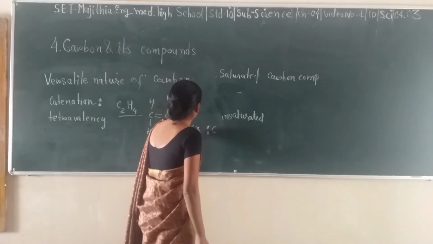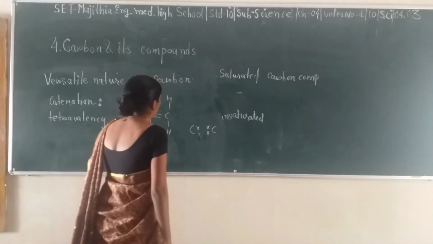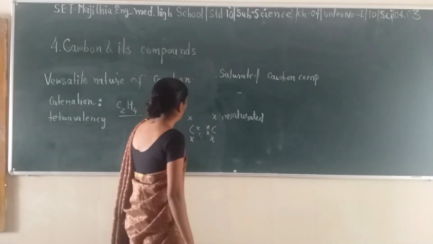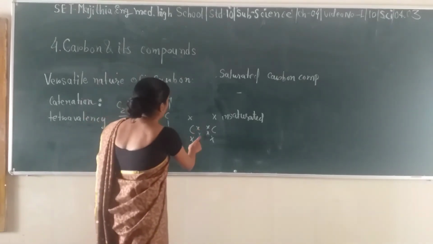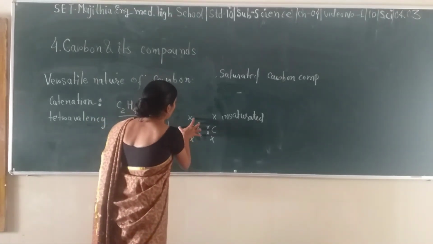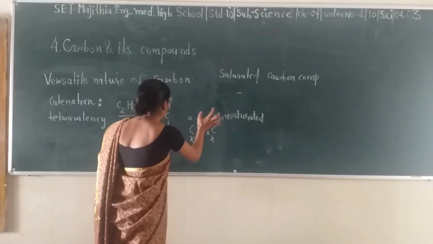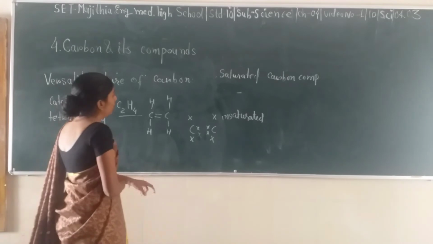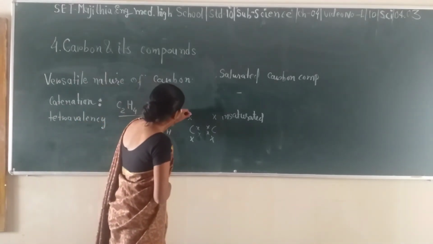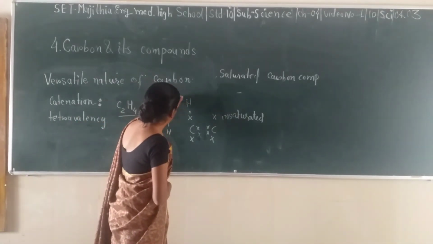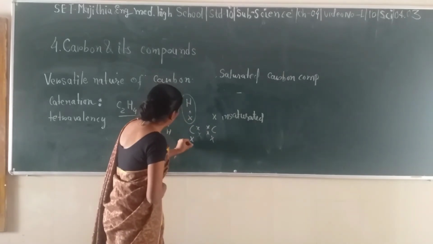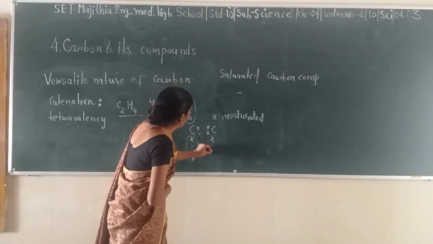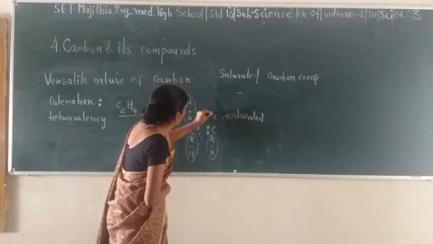Let's try to understand it with electronic configuration. It will share 2 electrons, and these 2 electrons are extra. So 1, 2, 3, 4 for this particular carbon, and 1, 2, 3, 4 for this carbon. This one requires a hydrogen over here, a hydrogen over here and a hydrogen over here.